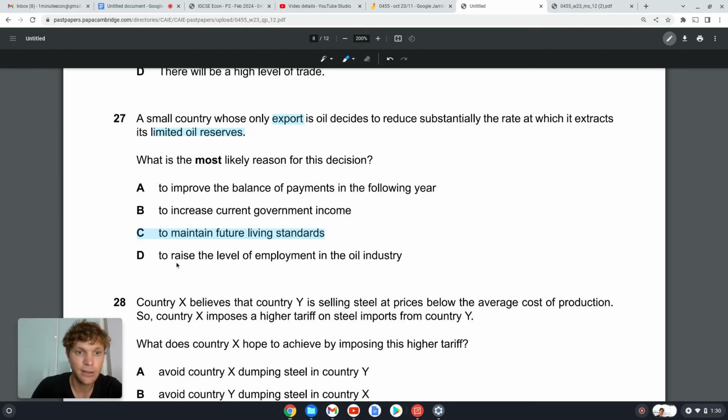D, to raise the level of employment in the oil industry. Well, no, if we're extracting less oil, then it's not really going to increase the level of employment, because actually we might need fewer workers. Okay, so 27 is C.